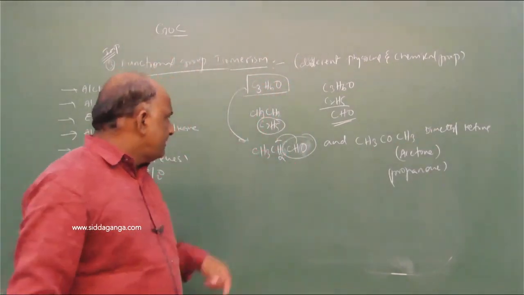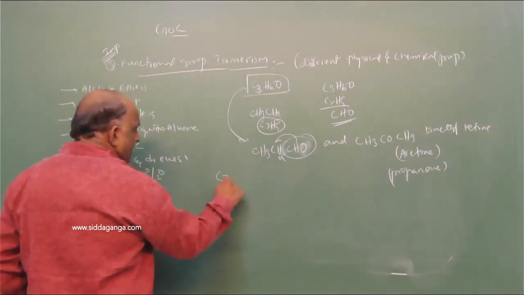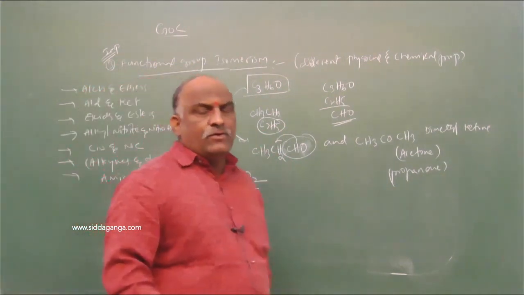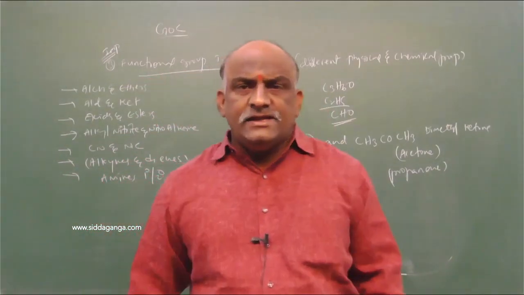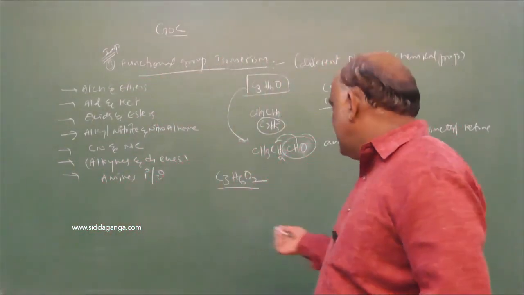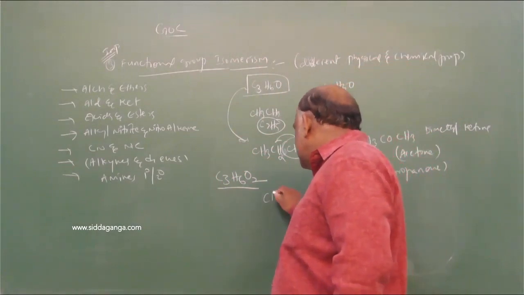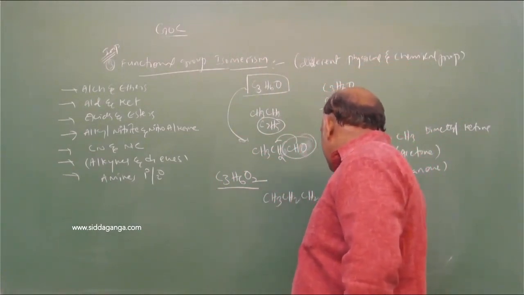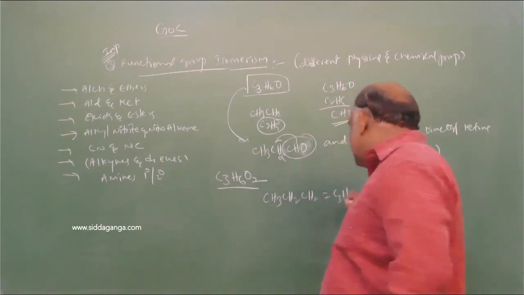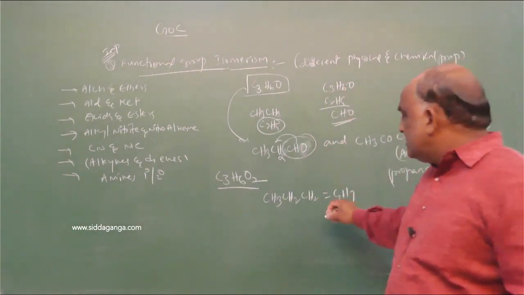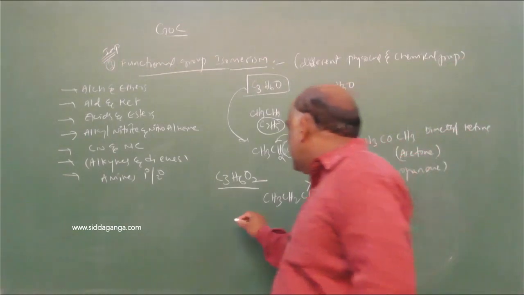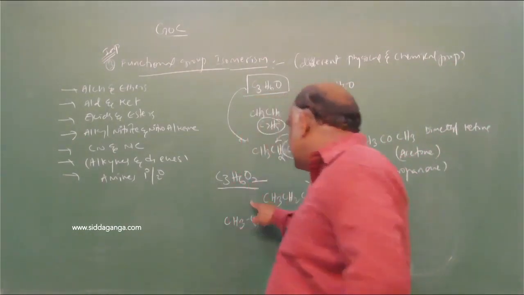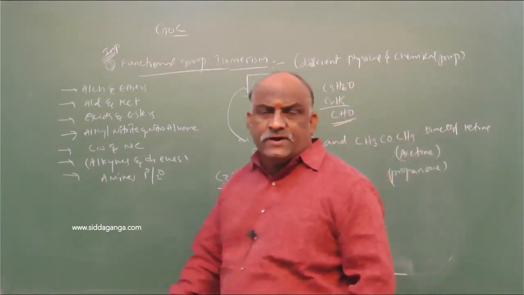And suppose the formula was given like this: C3H6O2. Again, we go with the style CH3, CH2, CH2. On adding this, we get C3H7, so you should remove this one. Then CH3, CH2 is nothing but C2H5.